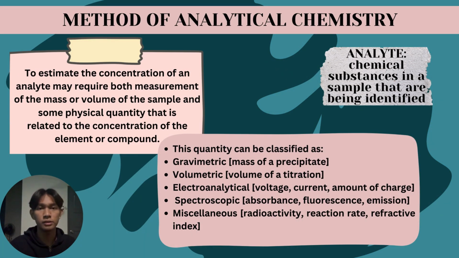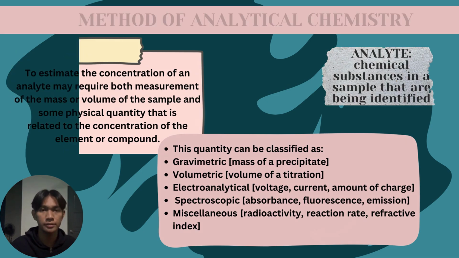To estimate the concentration of an analyte may require both measurement of the mass or volume of the sample and some physical quantity that is related to the concentration of the element or compound. For your information, an analyte is a chemical substance in a sample that is being identified. This quantity can be classified as gravimetric, volumetric, electroanalytical, spectroscopic, and miscellaneous.